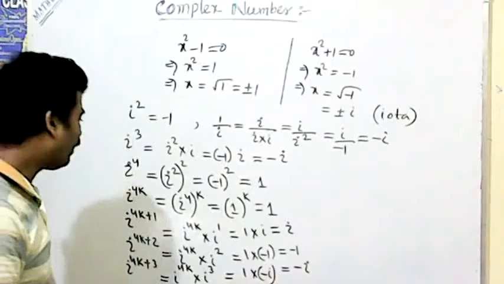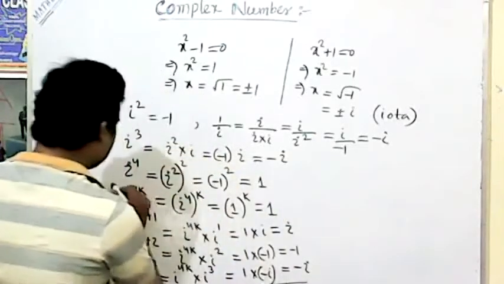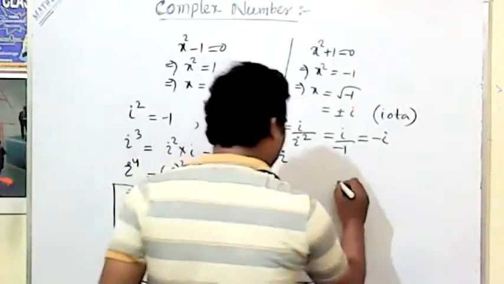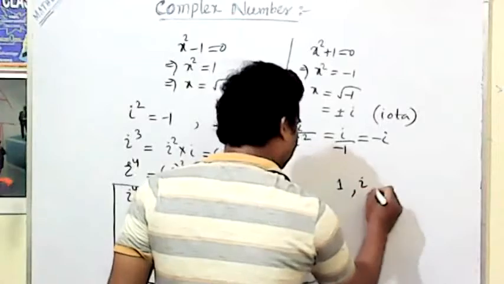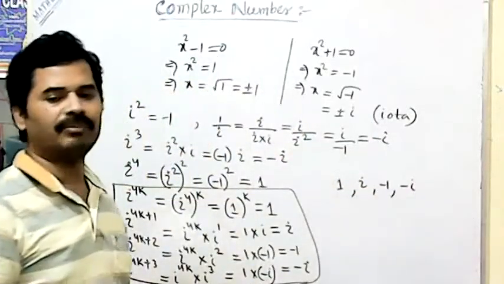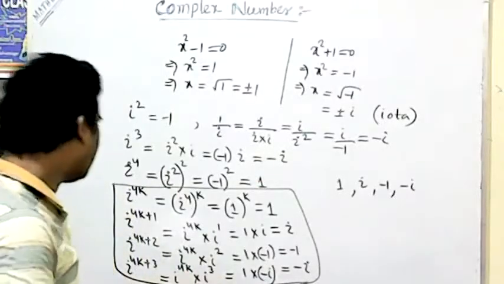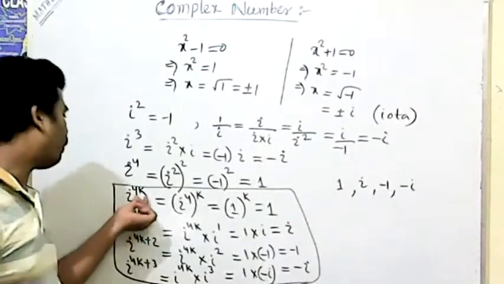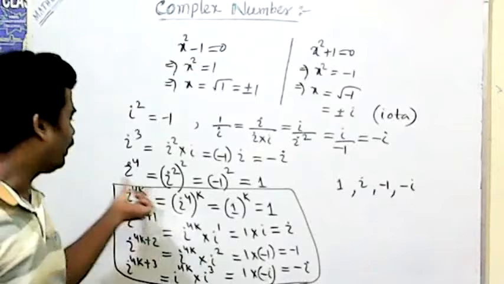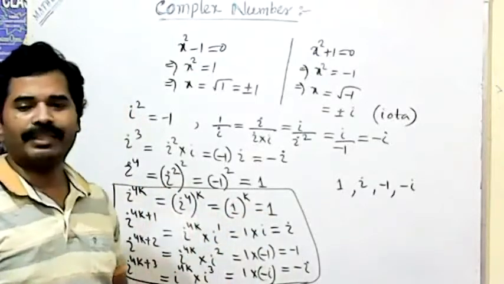That means whatever concept you think about iota is based on this. It always comes as 1, then i, then minus 1, then minus i. Always it comes in this way, that is the repetition concept. So if any power is divisible by 4, then that value is always 1.